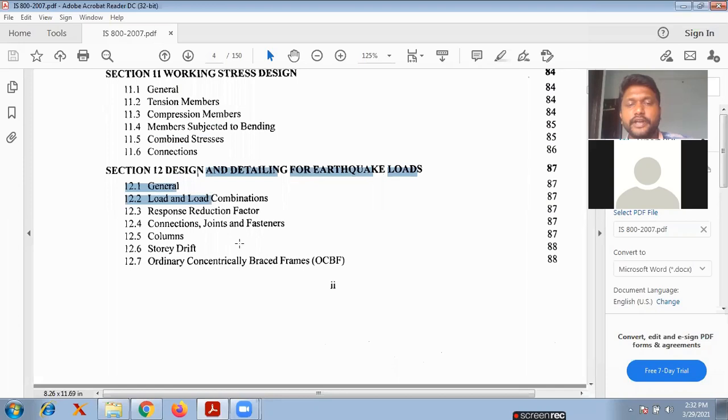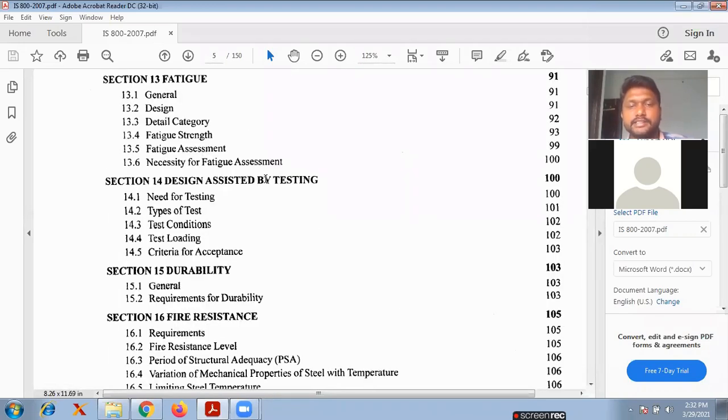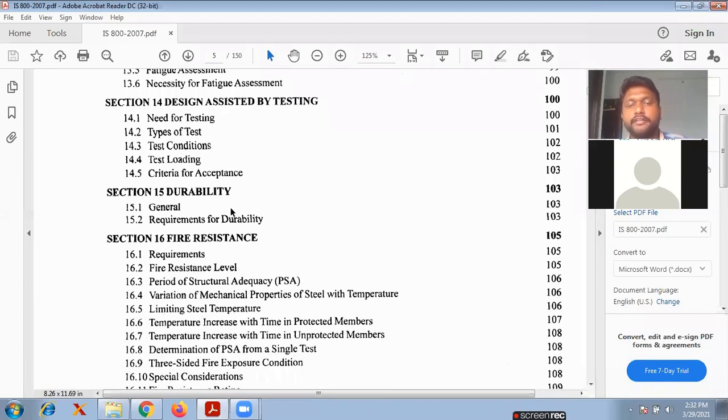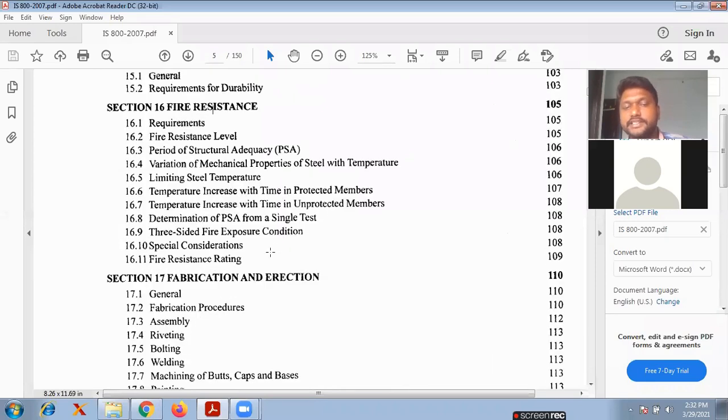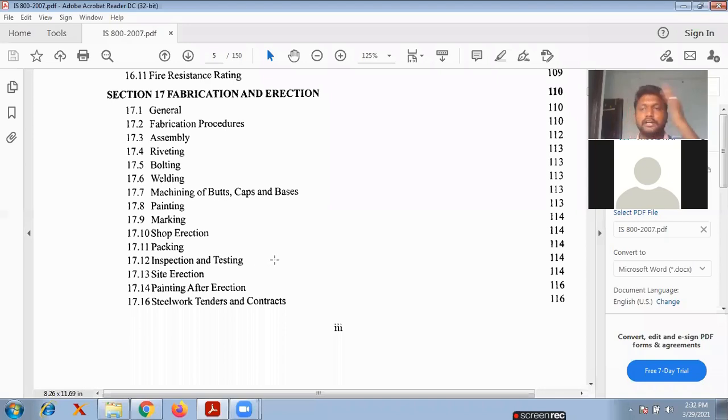Design and detailing for earthquake loads, now also no need. And fatigue and design assisted by testing. What tests are there? Test conditions and durability point of view, you can check here. And fire resistance, now no need actually for us. And fabrication and erection also, but for your better understanding of how the fabrication process works, and also how we assemble, riveting, bolting, welding, painting, and also marking, and also shop erection and packing, inspection, and also the testing of steel members and site erection.